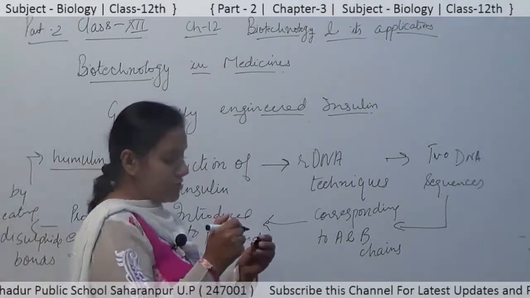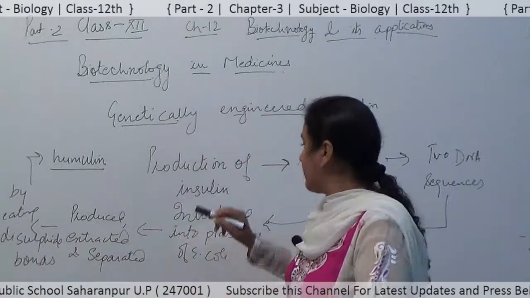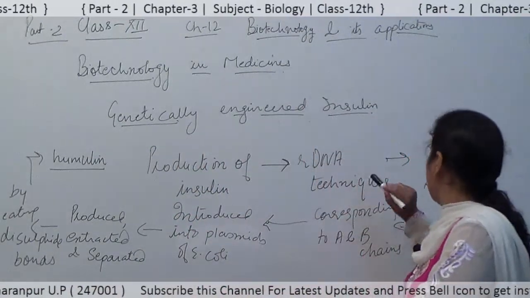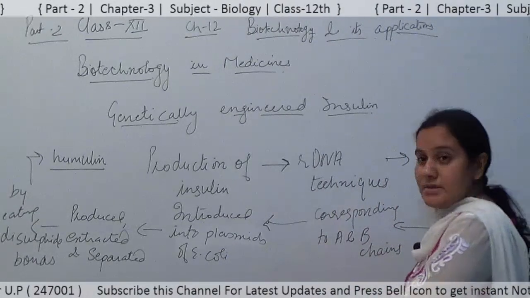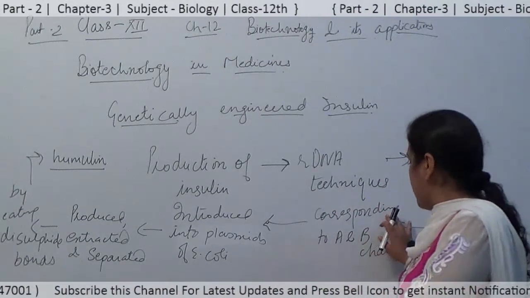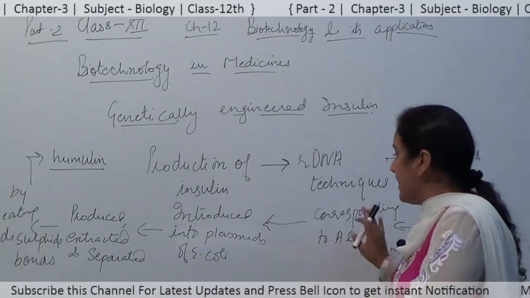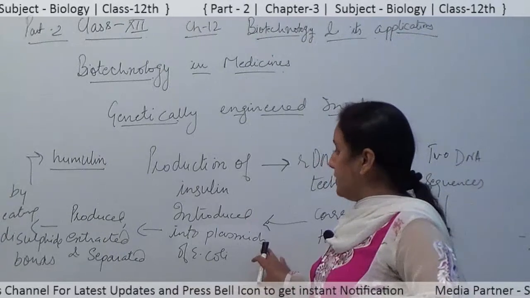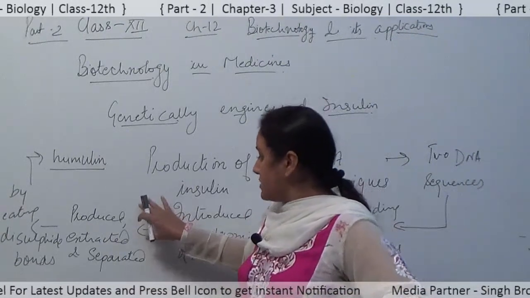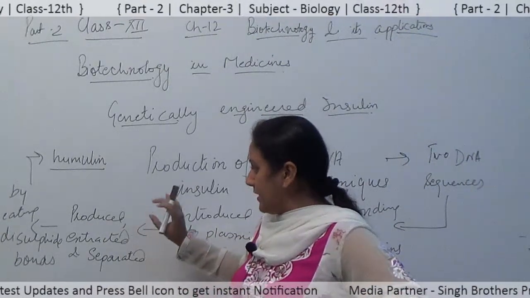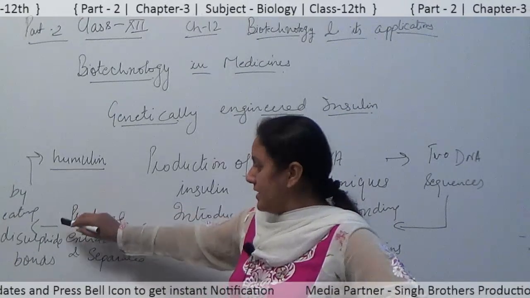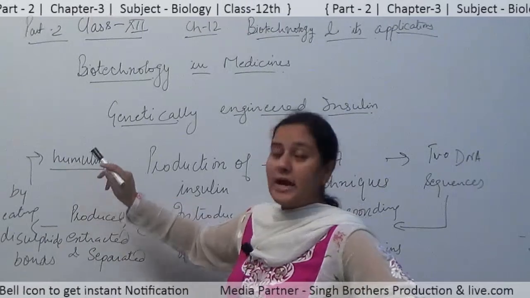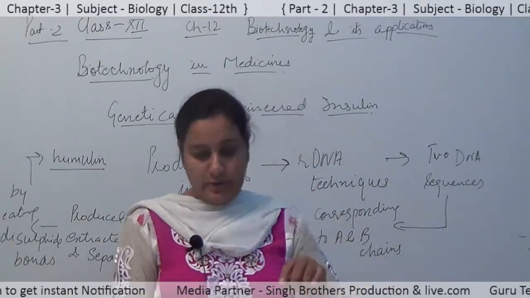So how is the production of insulin achieved? For the production of insulin, rDNA techniques are used and two DNA sequences are made that correspond to the A and B chains. These are then introduced into the plasmids of E. coli for the production. Then these are produced, separated, extracted and combined by creating the disulfide bonds, and hence resulting in the humulin, that is the human insulin.